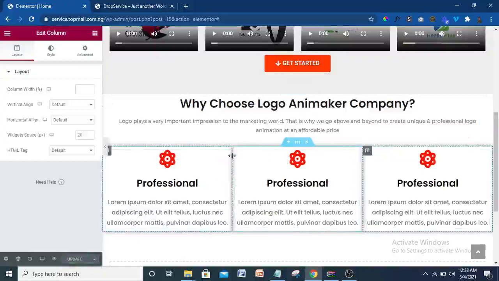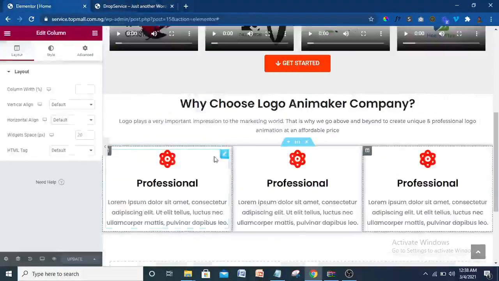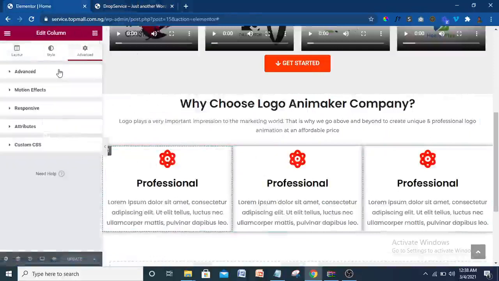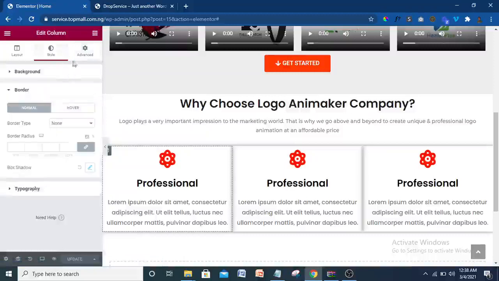Now, one thing you notice is that there's no space in between, but here I have space. To take care of that, let's click on this icon here to select everything. Come to advanced. Okay, not advanced. Come to style. Then come to border. No, I think it's advanced. Sorry about that. Okay, but I want it to curve a little bit here. I'm going to make it a border curve of around 20. As you can see, that's 29. Let me make it 20. It has curved a little bit.